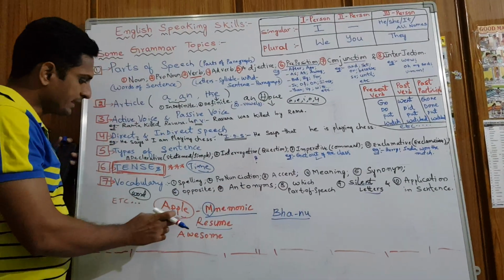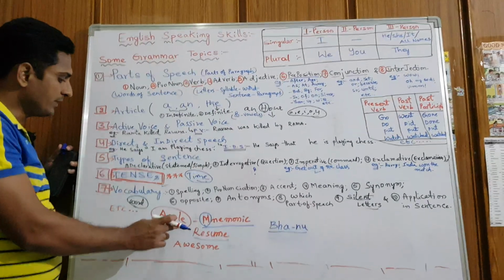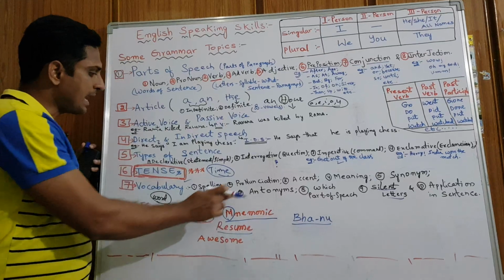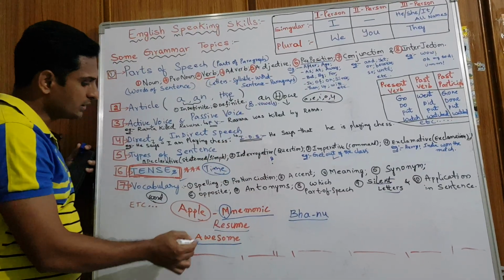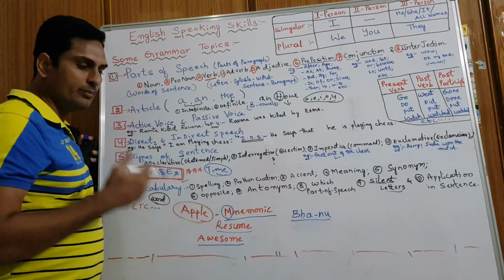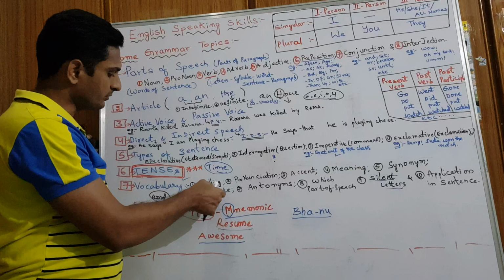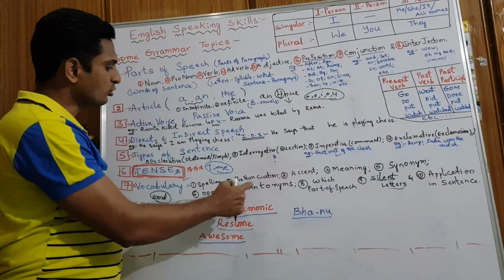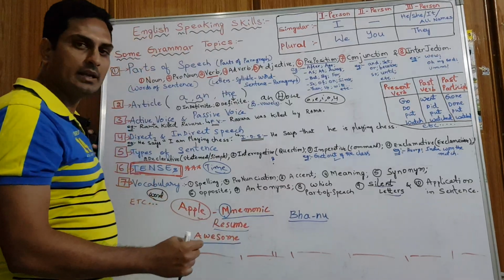So for example, take apple. Since our childhood we are learning A for apple. We need to know the apple spelling, then apple pronunciation. Similarly, nowadays more technical words like beautiful, awesome. What is the spelling of awesome? A-W-E-S-O-M-E. How to pronounce the word exactly, and accent, area wise it will change.